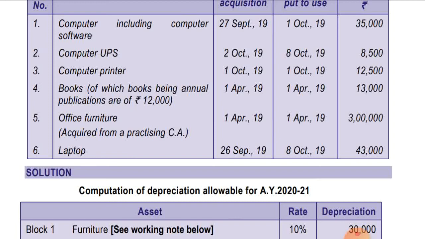Office furniture put to use on 1st April, 3 lakhs is the value, acquired from a practicing CA. Full rate depreciation will be allowed at the rate of 10%. In case of furniture, 10% depreciation is allowed. Laptop is put to use on 8th October, so half rate depreciation will be allowed on 43,000. So let's move to the solution.